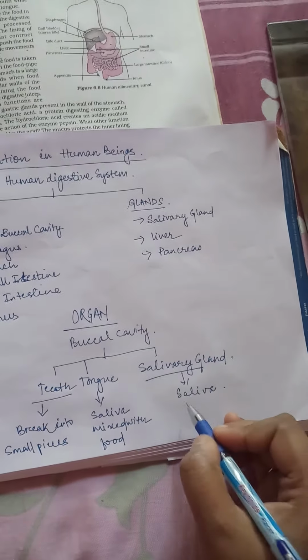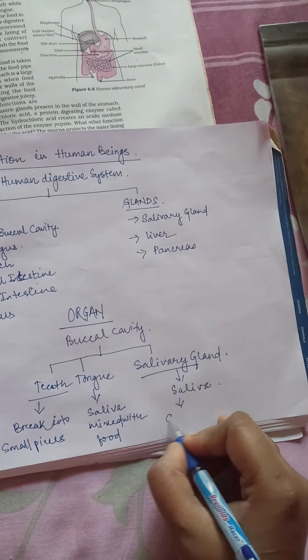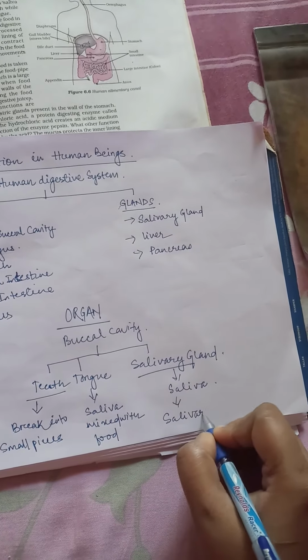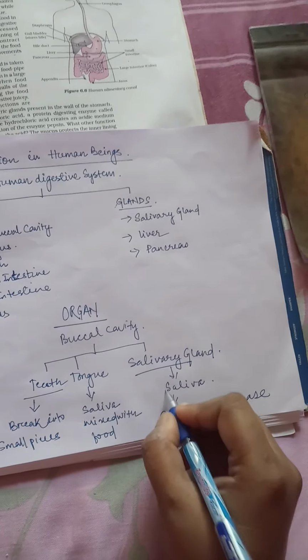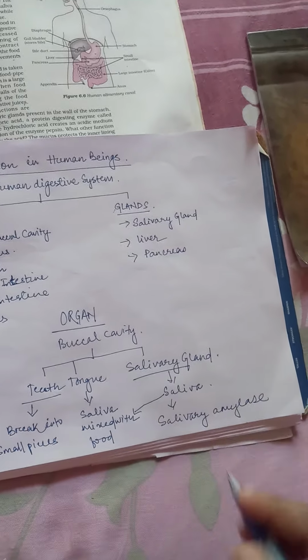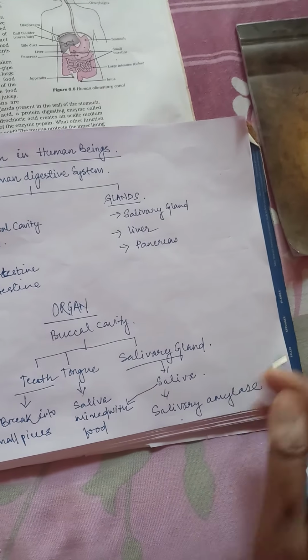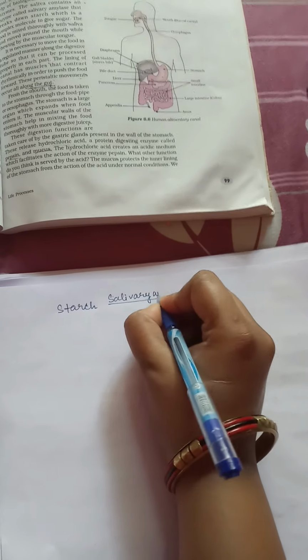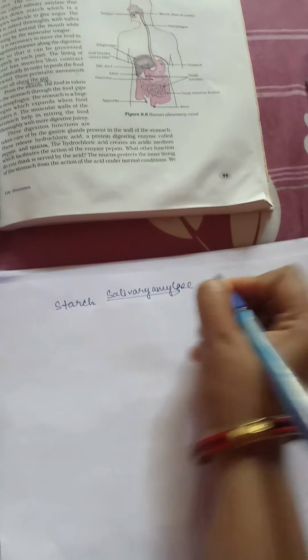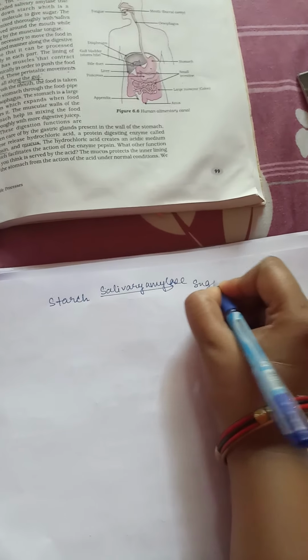saliva in which there is an enzyme called salivary amylase. When the saliva is mixed with the food, the salivary amylase digests starch. In the presence of salivary amylase, starch is digested to form sugar.